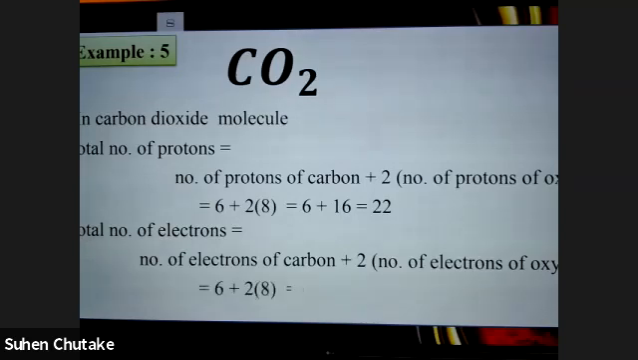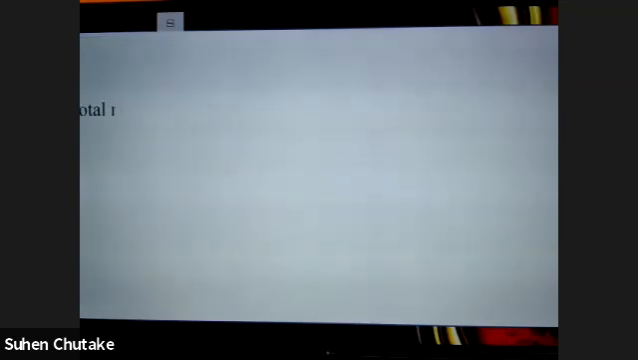Now earlier we were doing it for only one atom. Now we are doing it for the entire molecule. Are you comfortable with this? One molecule I have done for you. Next you will do on your own. Are you understanding? Yes, sir.